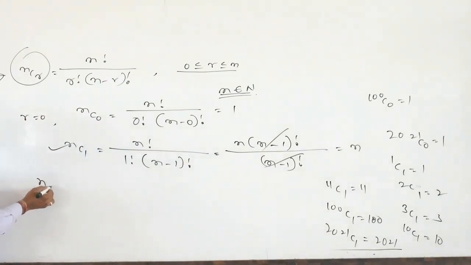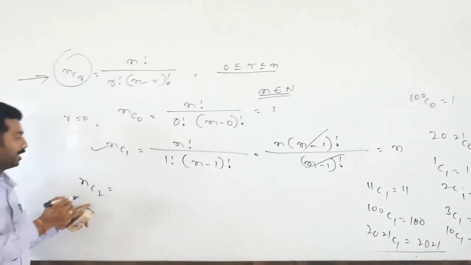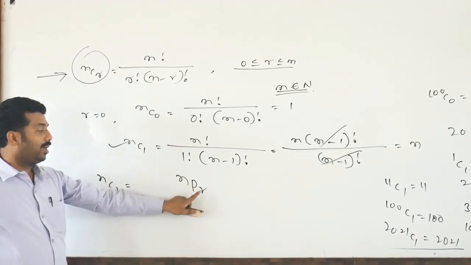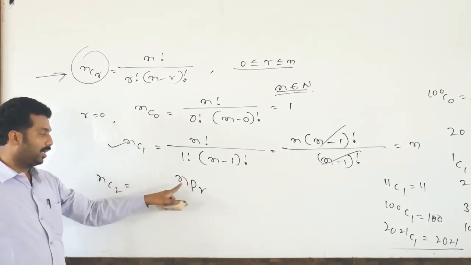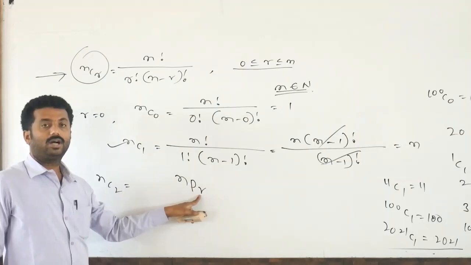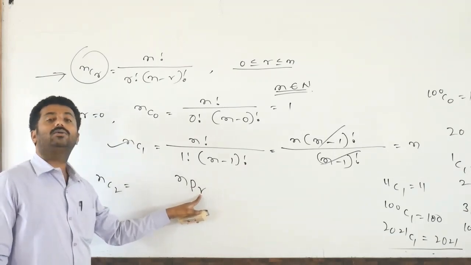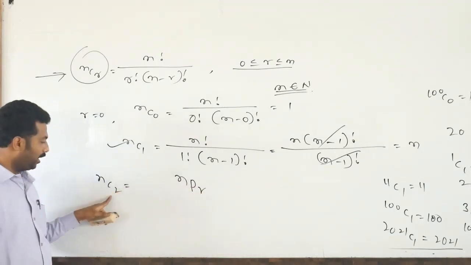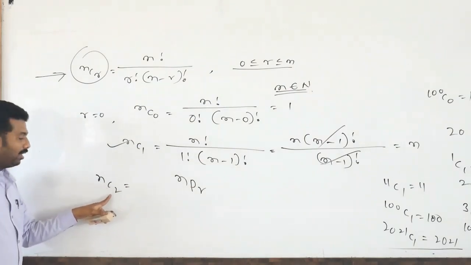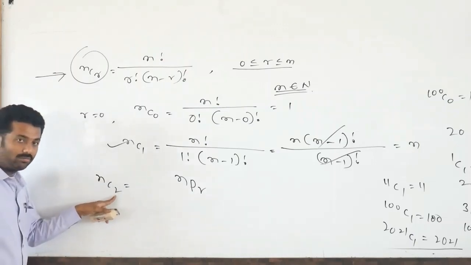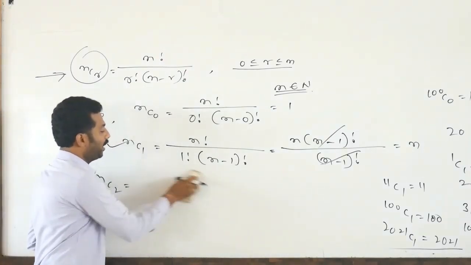Next, NC2. The number of ways of selecting 2 out of N objects. How to read this? NPR is the number of arrangements of R objects out of N, meaning R objects we have to choose, later we have to arrange from N objects. Here it is only selection. The number of ways of selecting 2 objects out of N. So how to write this formula?